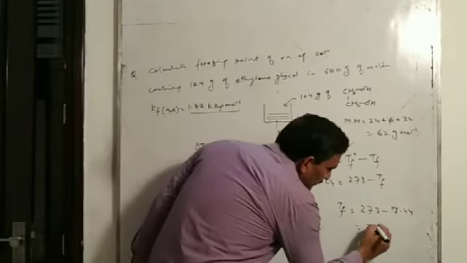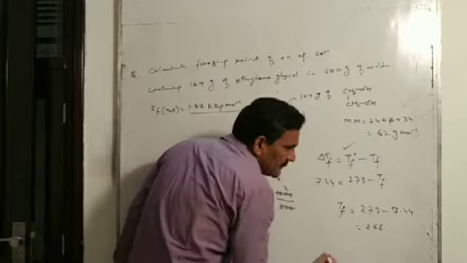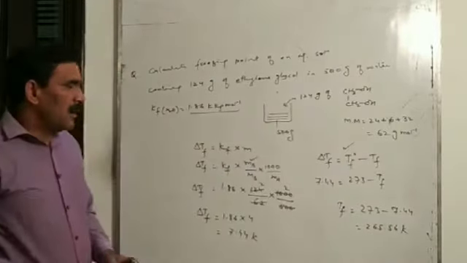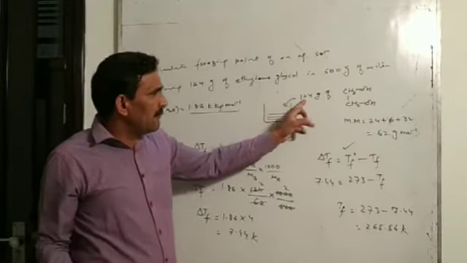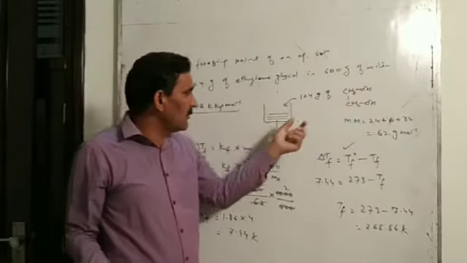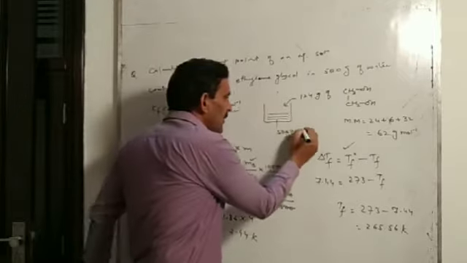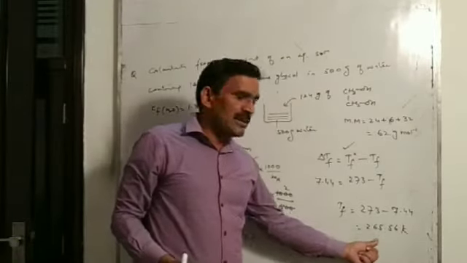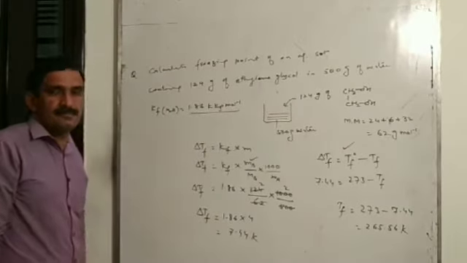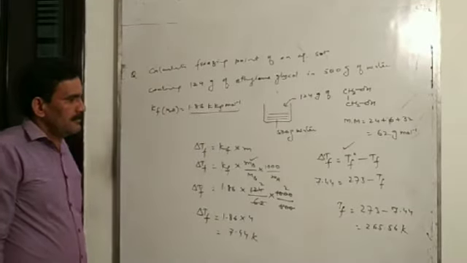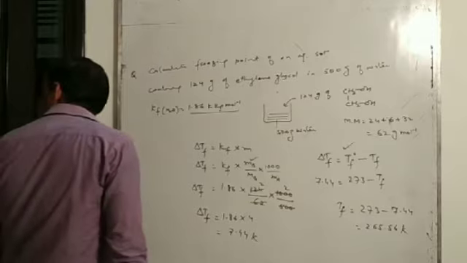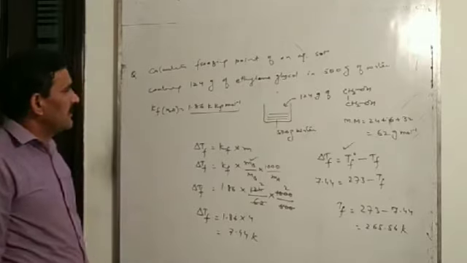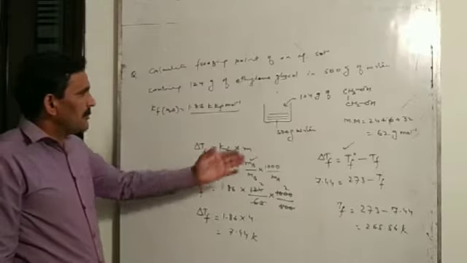So it will be 265.56 Kelvin. Means this aqueous solution, which contains 124 gram of ethylene glycol in 500 gram of water, will freeze at 265.56 Kelvin. So here we have calculated freezing point of the solution.